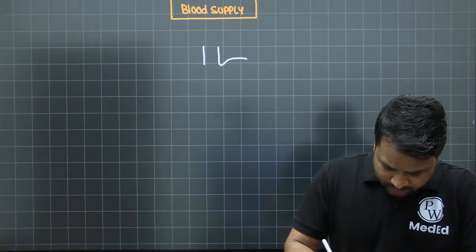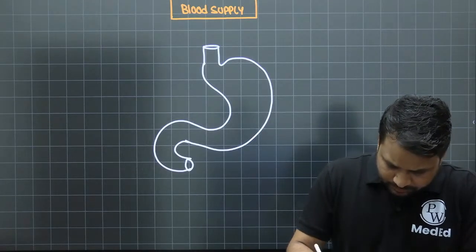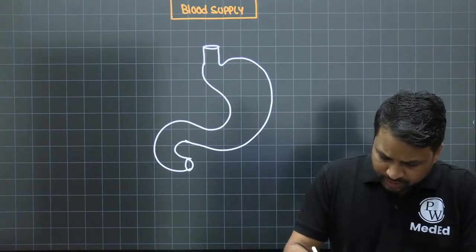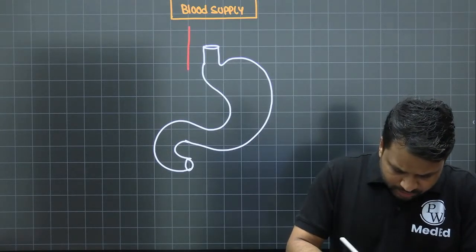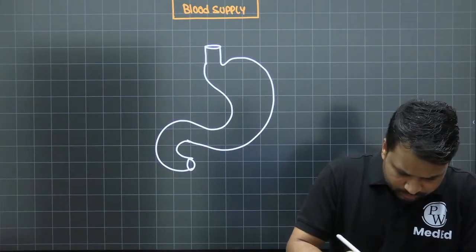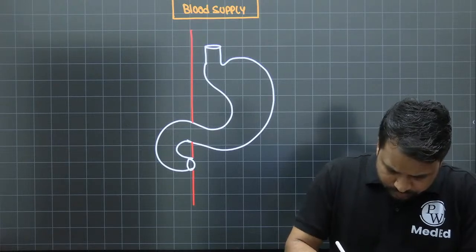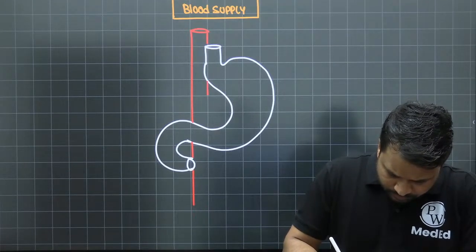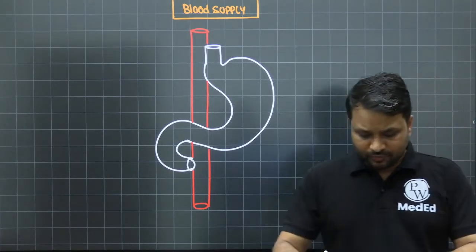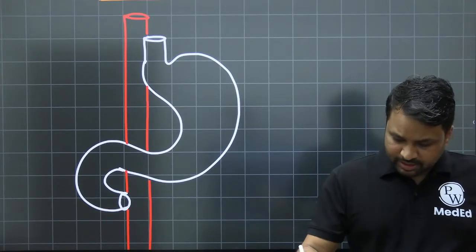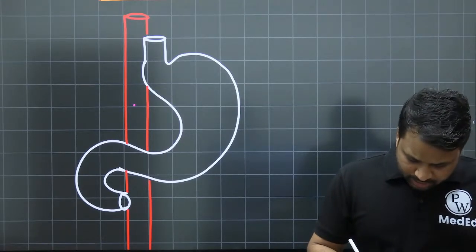Now you take this as the representation of the stomach, that is esophagus. This comes out to be the stomach and this happens to be the duodenum that is present, right? Now right behind this you have the aorta which is running, so this is the representation of the aorta. Let's say this happens to be the aorta that is present across it, okay? Now from the aorta you see there's an important branch that is going to come out and that is going to be your celiac artery, right?